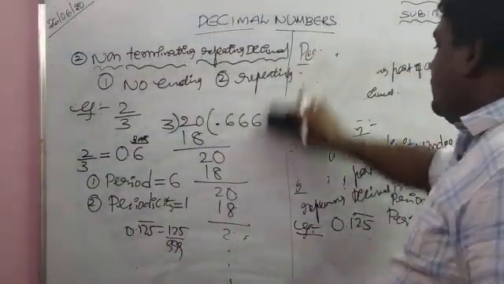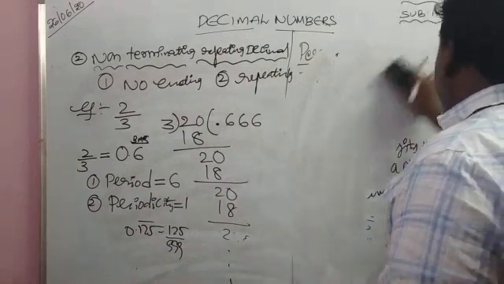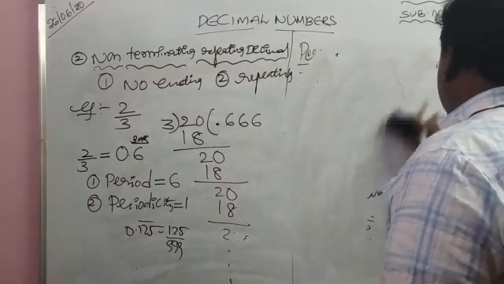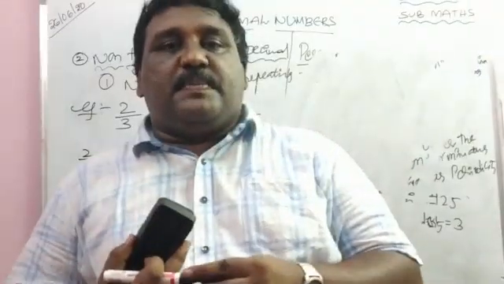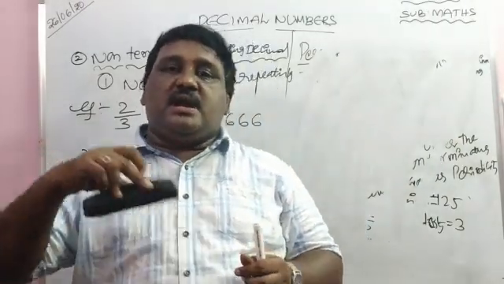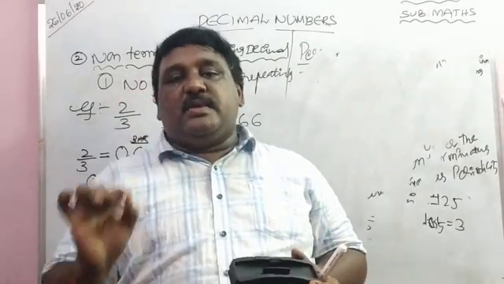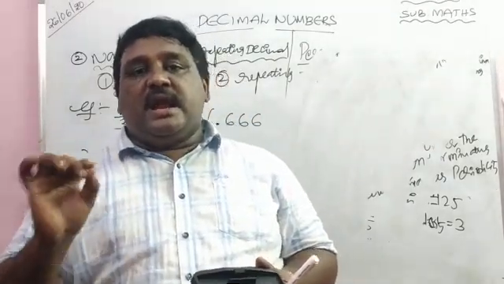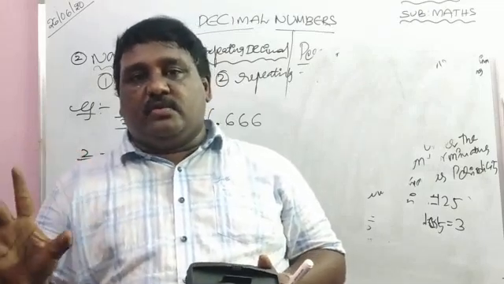The decimal representation of a rational number is either terminating decimal or non-terminating repeating decimal. So we can write terminating decimal and non-terminating repeating decimal in the form of p by q.